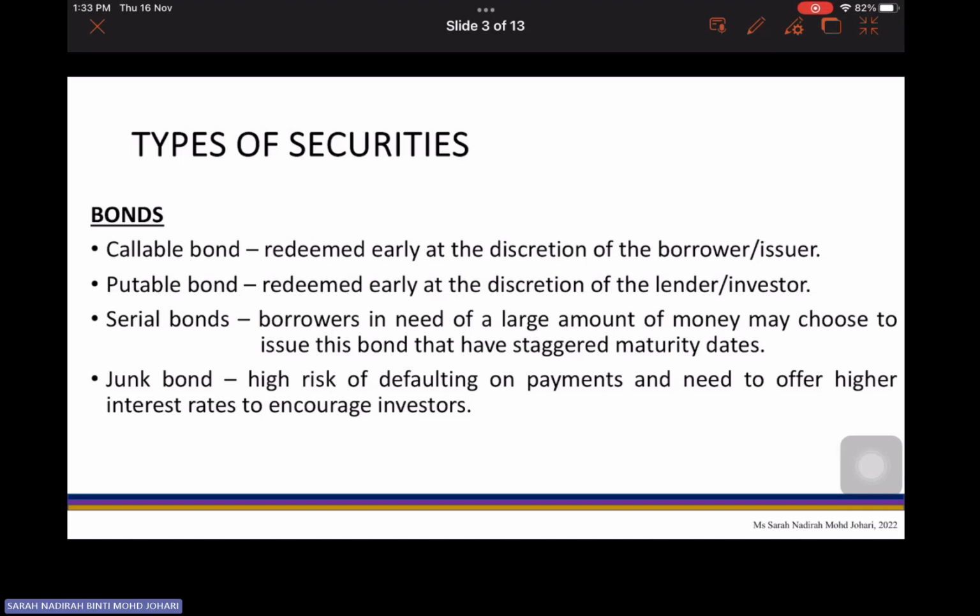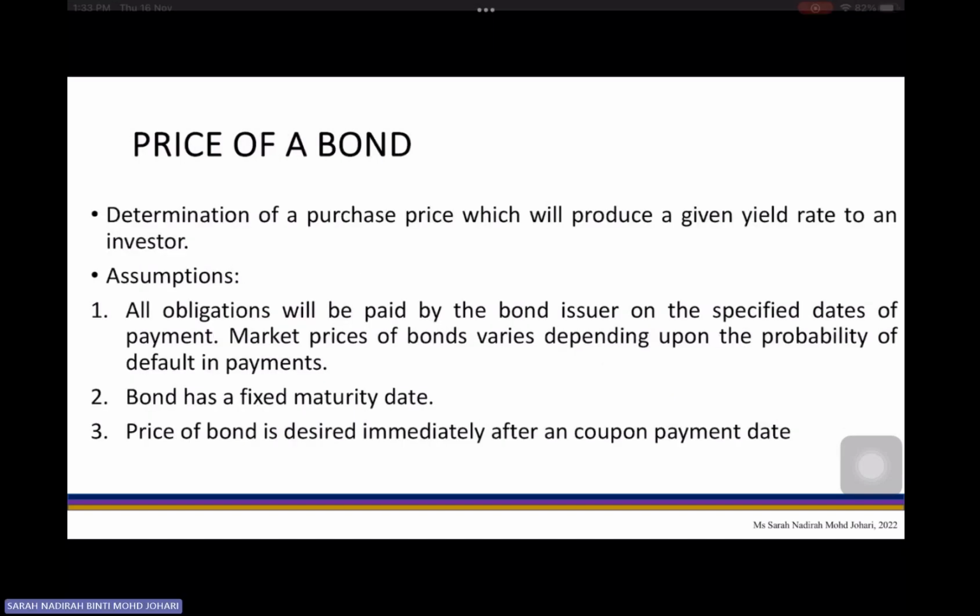And we also have the junk bond. This is where there is a high risk of defaulting on payments, so it needs to offer a higher interest rate to encourage investors. High risk of defaulting means a high risk that the borrower does not pay back the investor. Simple as that.